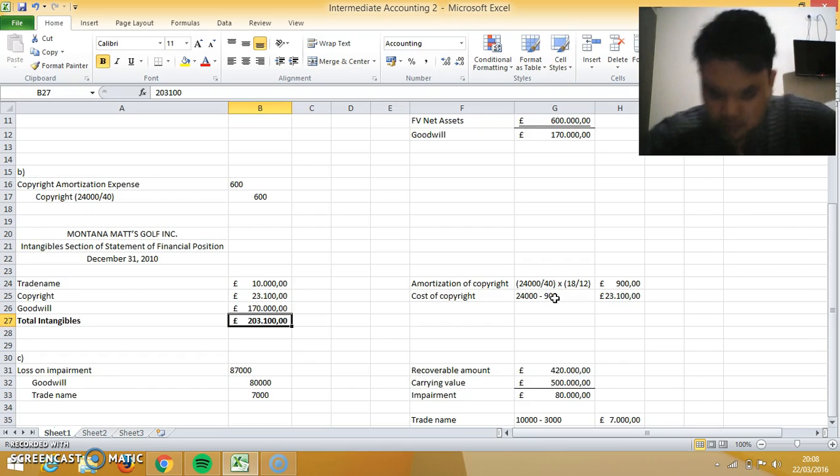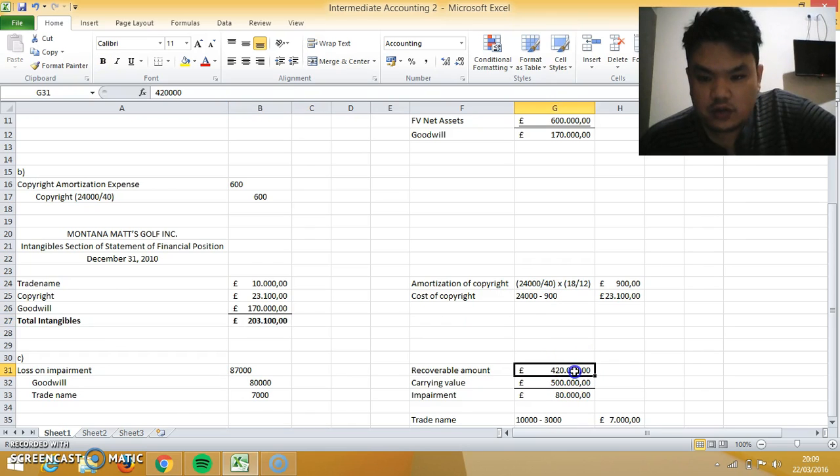For problem C, there is an impairment, which is the goodwill, because we have a recoverable amount of 420,000 and a carrying value.